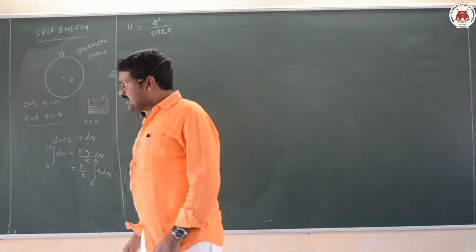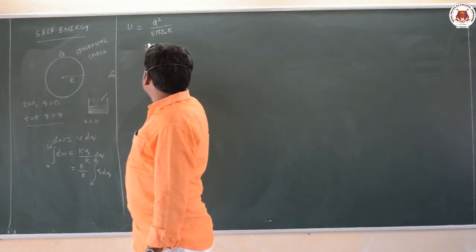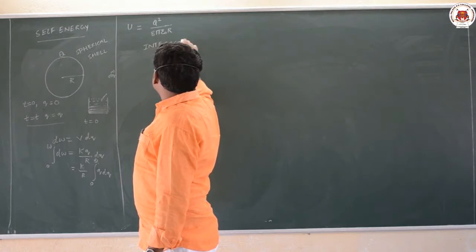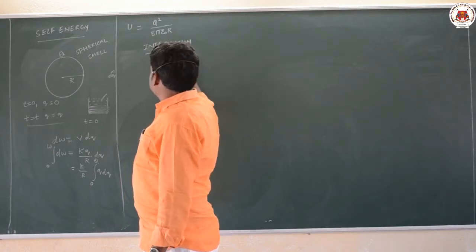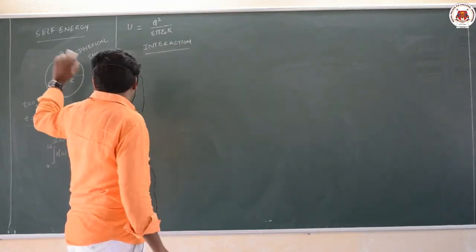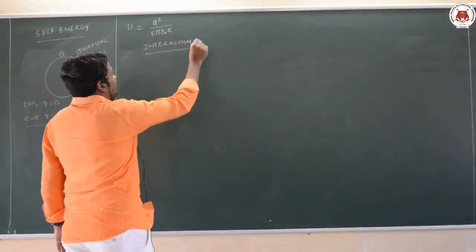And then what is interaction energy? Next is interaction energy. Suppose I build one more shell on this shell.